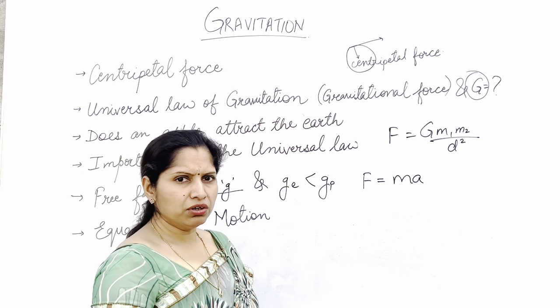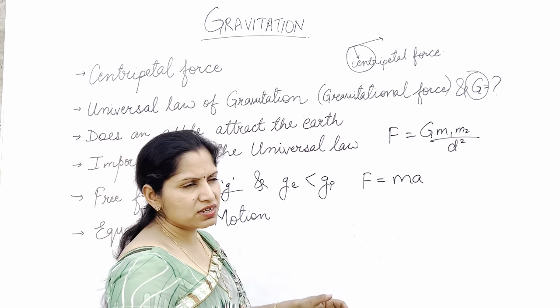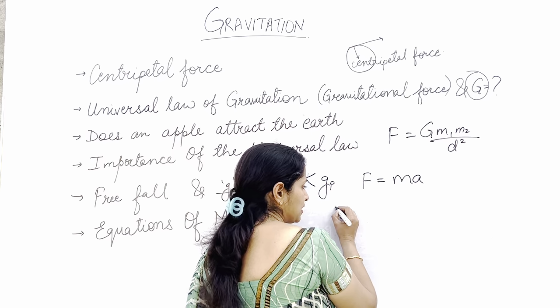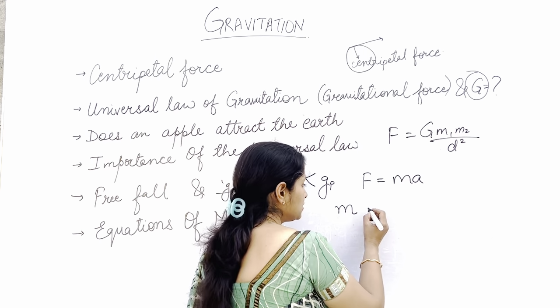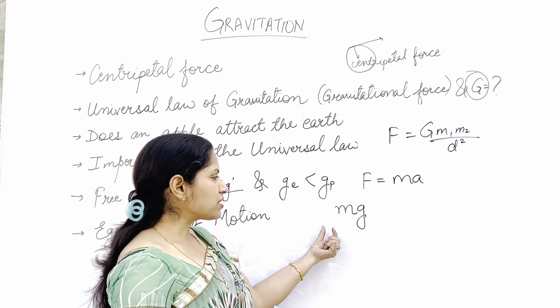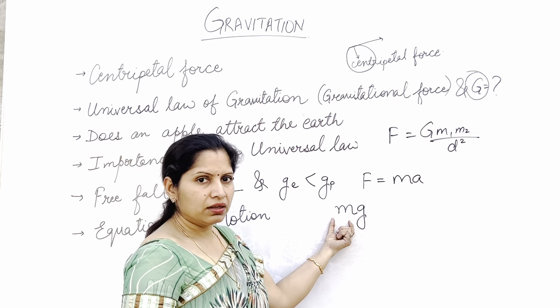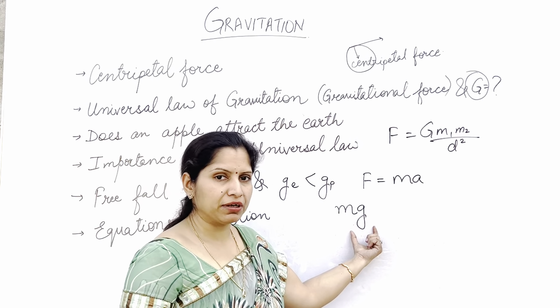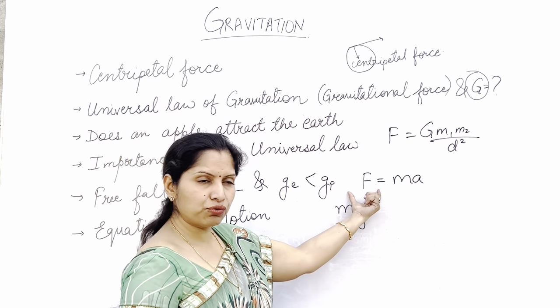Now if one of the objects is earth and the other is any object on the earth, then we can take the force as the mass of that object into acceleration due to gravity. Suppose that object is an apple. So mass of the apple multiplied by acceleration due to gravity will be equal to force.